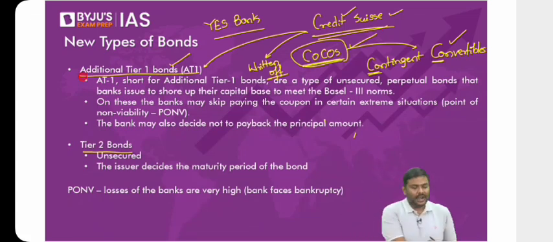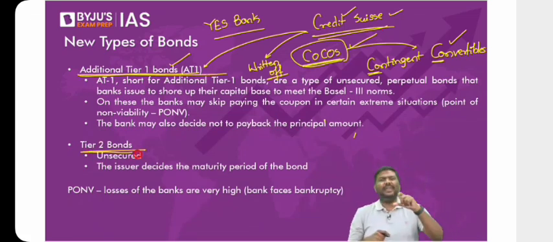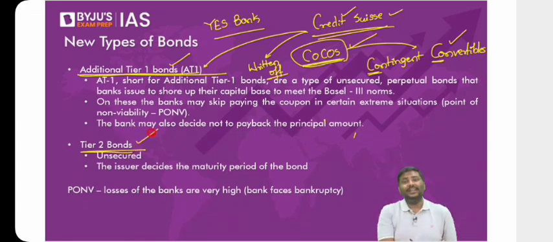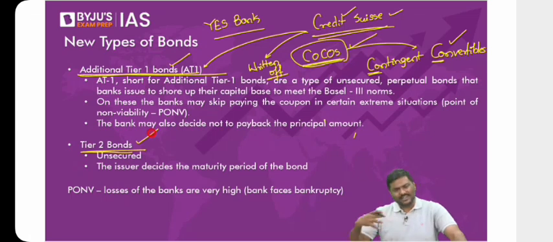Okay. So additional tier 1 bonds, tier 2 bonds. Once you meet a particular point in the market, you will be allowed to write off additional tier 1 bonds if you have them, or tier 2 bonds if you have them. Will a bank always write off? Not necessarily. The bank may or may not write off these bonds. Risk is involved.